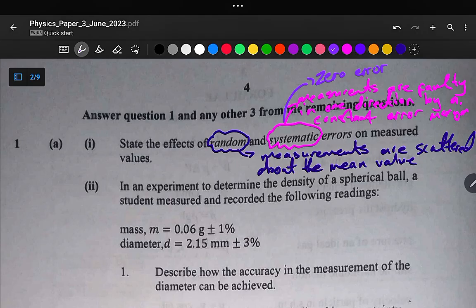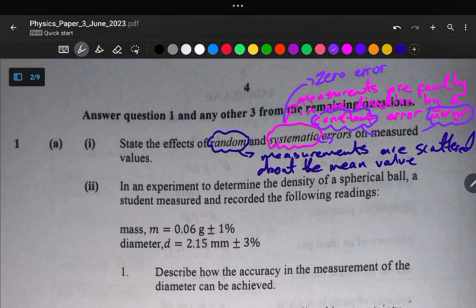And also what you need to know about systematic error is also that it is a constant error margin. It has a constant error margin. So just highlight here that it has a constant error margin. That is fault in one direction. So when you are saying in a fault, it is a fault in one direction. Let's say we are using an instrument or a stopwatch. Okay, we can use a stopwatch that is 1 second ahead. So our measurements will always be 1 second greater than the actual value. So that is what we call the systematic error. So we have measurements that are fault in one direction, and they have a constant error margin.